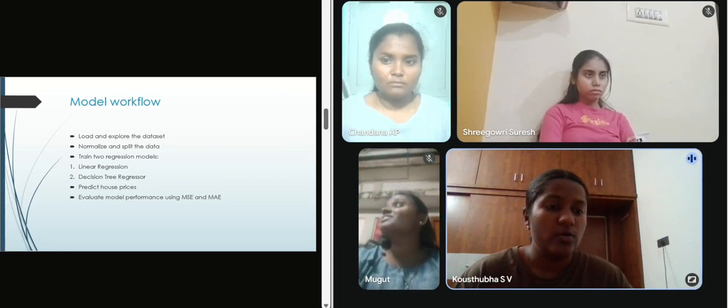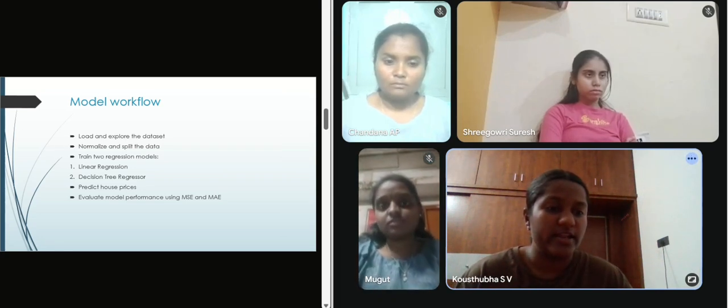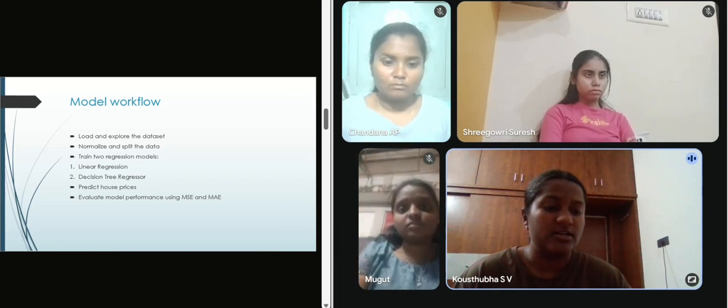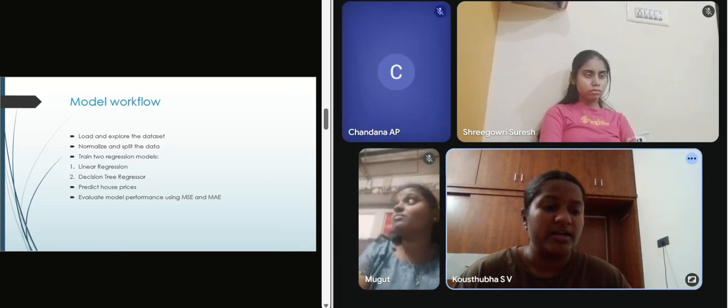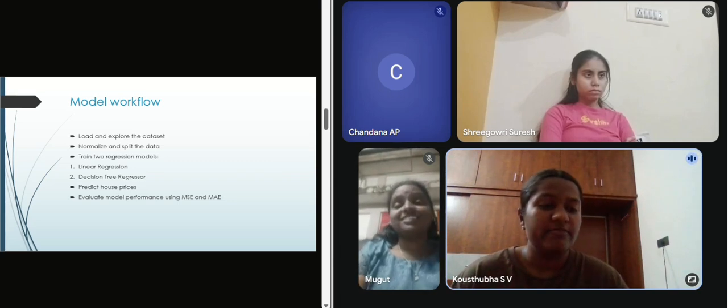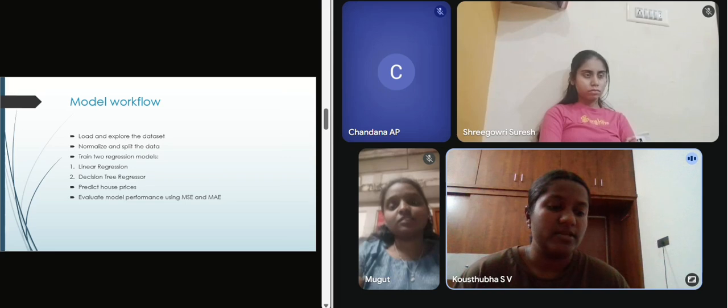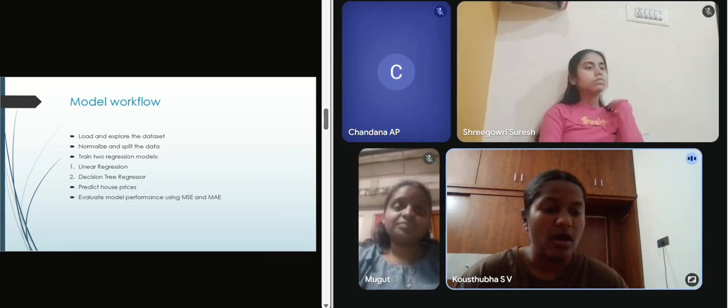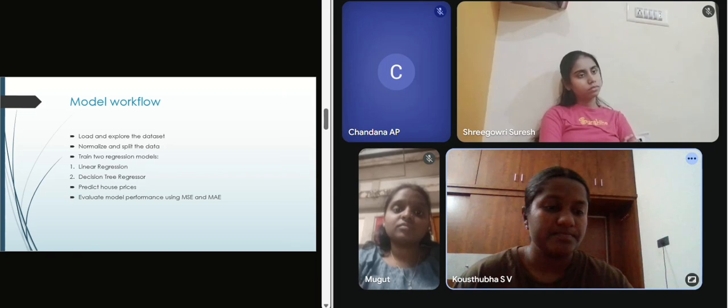Here's our workflow. We start by loading and exploring the dataset to understand the features. Then we normalize and split the data into training and testing sets. Next, we train two regression models, linear regression and decision tree regressor. After training, we use the models to predict house prices. Finally, we evaluate the model performance using metrics like mean squared error and mean absolute error.